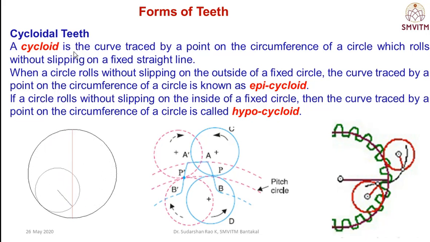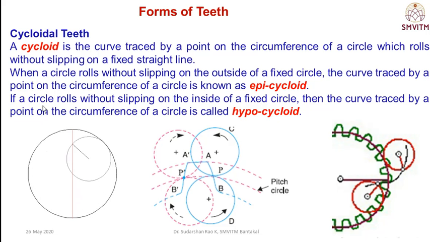A cycloid is a curve traced by a point on the circumference of a circle which rolls without slipping on a fixed straight line. For example, in this simulation you can see a point on the circle, and this curve is a cycloid. If it moves over a straight line, then it is a cycloid. Whereas if it rolls outside the circle or inside the circle, then we will get the epicycloid and the hypocycloid.